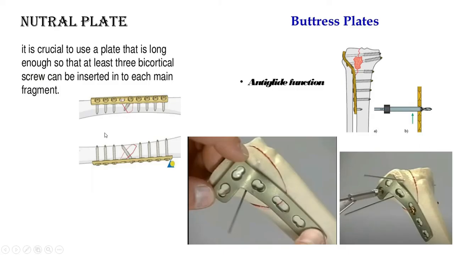Okay, and for neutral plate, if we put a screw over this fracture, that will stabilize the fracture, then we will put the screw over this without any compression. It's called neutral plate. And buttress plate, suppose this is a fracture, now you will put a screw just distal to the fracture, and after putting the screw, this plate automatically drags this fracture and it will reduce automatically. So this is called buttress plate, and most commonly used in the distal radius volar fracture and the tibial plateau fracture. This is called buttress mode.